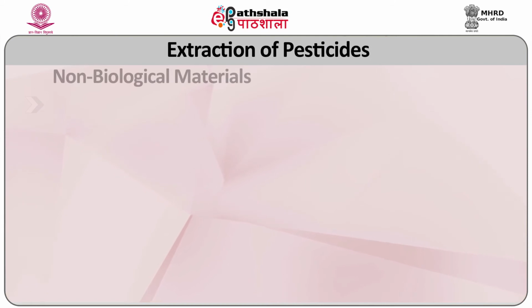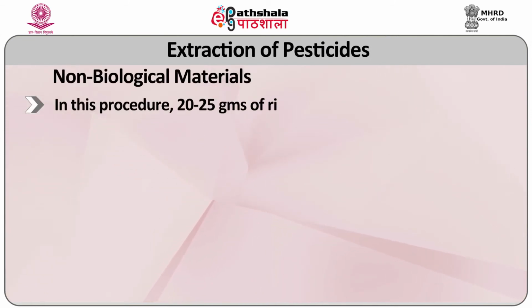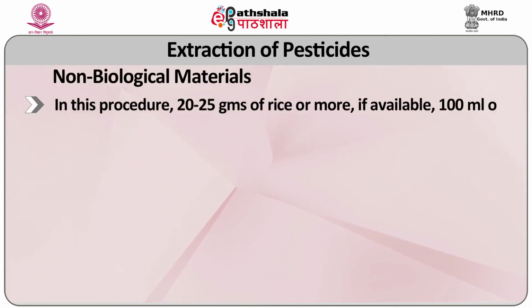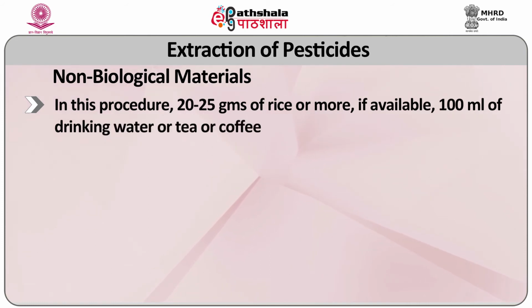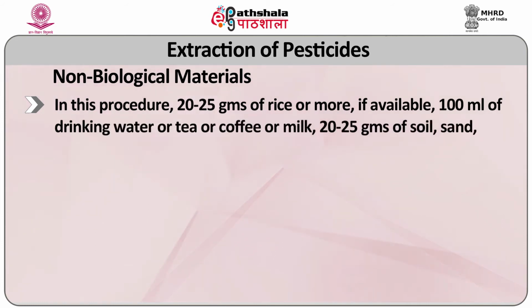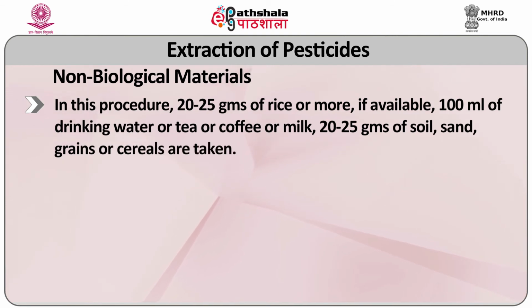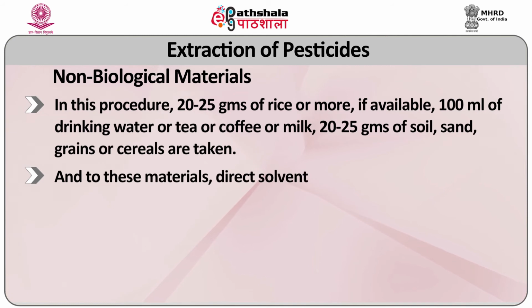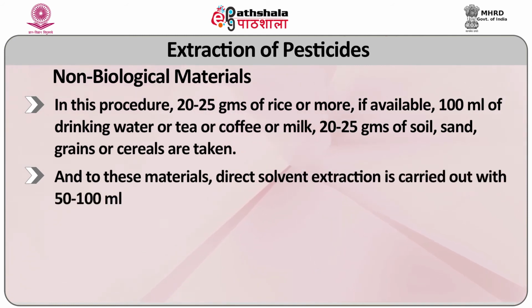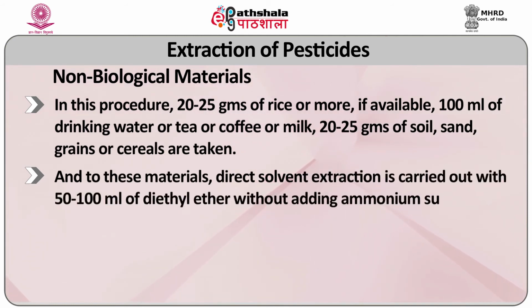Now, the last method is for the extraction of pesticides in non-biological material, that is, from vegetables, grains or other edible commodities. In this procedure, 20 to 25 grams of rice or more, if available, 100 ml of drinking water or tea or coffee or milk, or 20 to 25 grams of soil, sand, grains or cereals are taken, and direct solvent extraction is carried out with 50 to 100 ml of diethyl ether without adding ammonium sulphate.